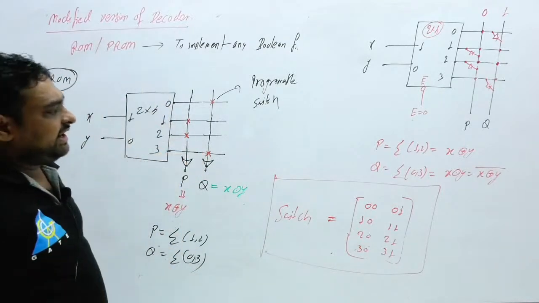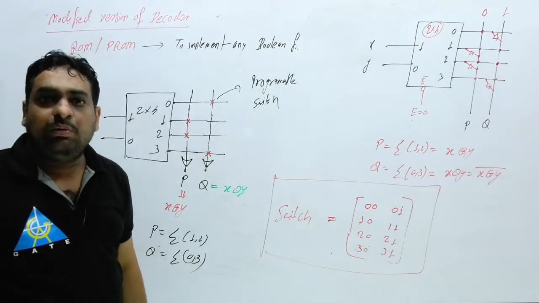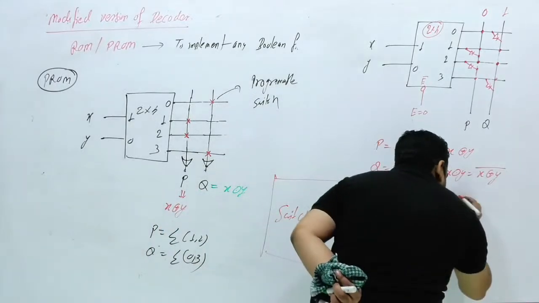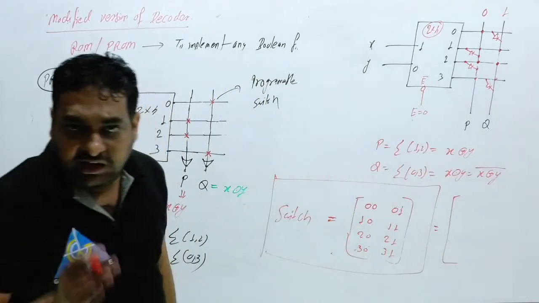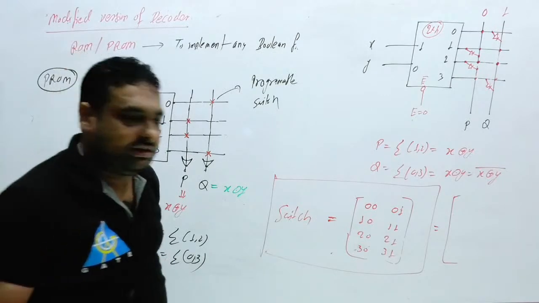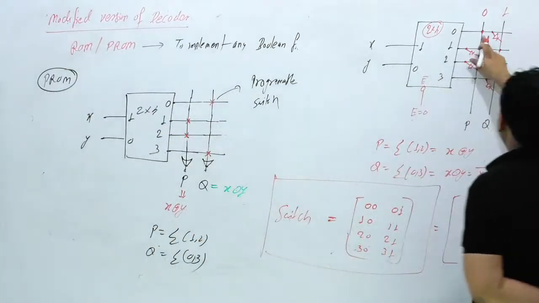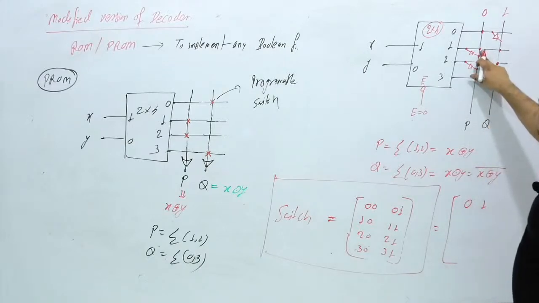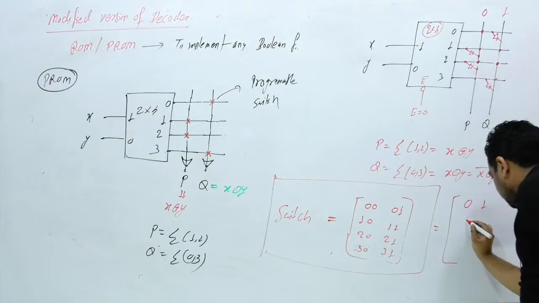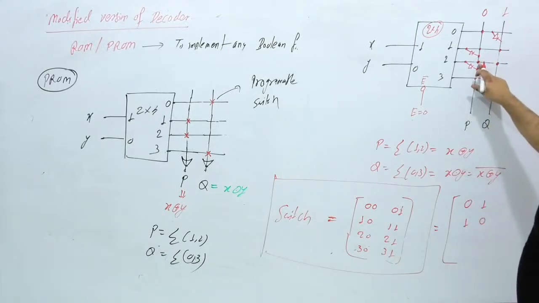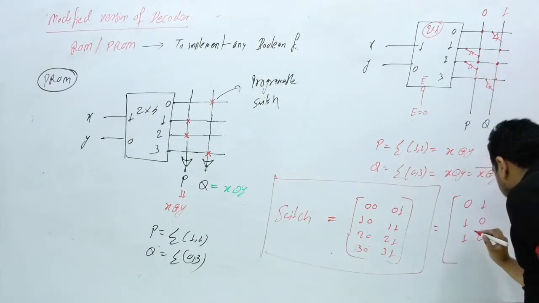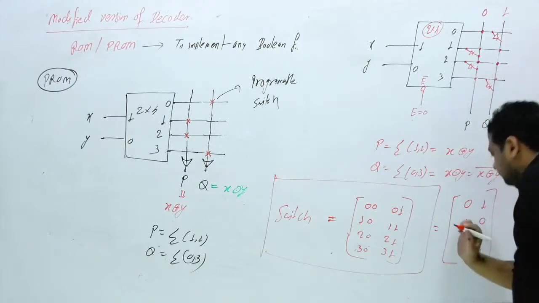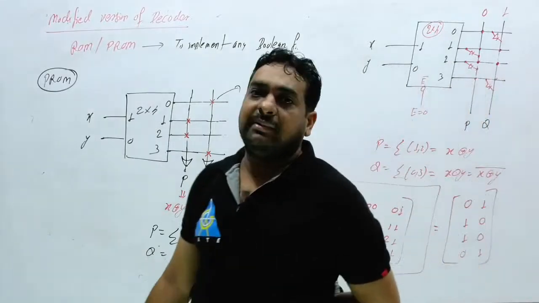And for the switch that is connected, you can say that switch is 1, and which is not connected, that is 0. Then how can you represent it? If any switch is connected it means 1, and not connected means 0. So this is not connected, this is connected: you can write this is 0, this is 1. And here this is connected, this is not connected: this is 1, this is 0. This is connected, this is not connected: this is 1, this is 0. This is not connected, this is connected: this is 0, this is 1. Like this. The examiner can ask different kinds of questions.